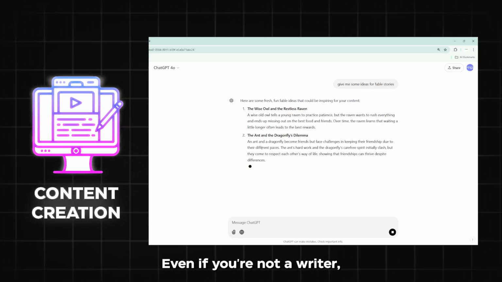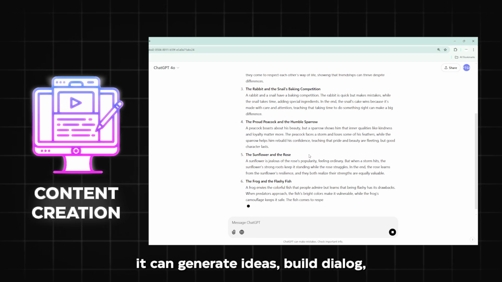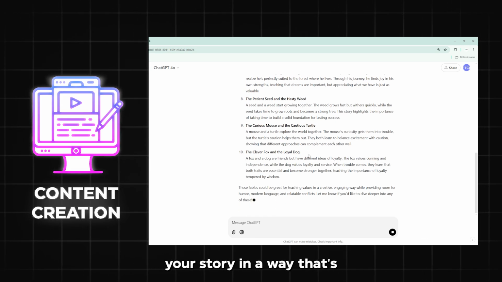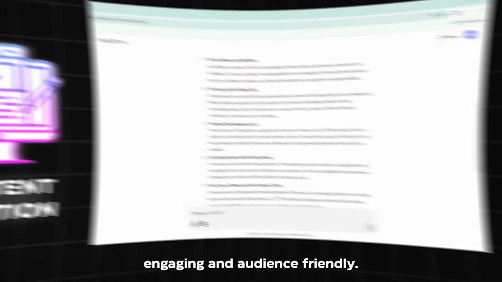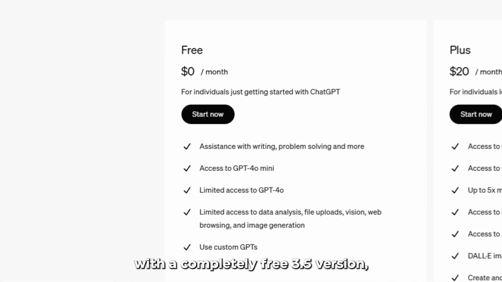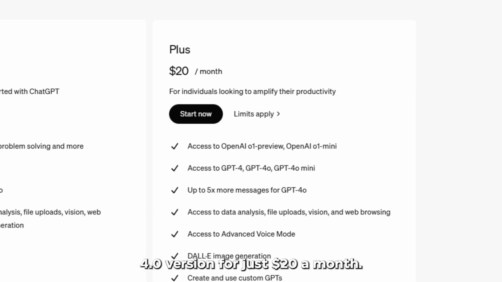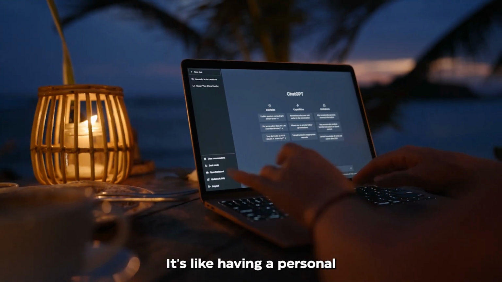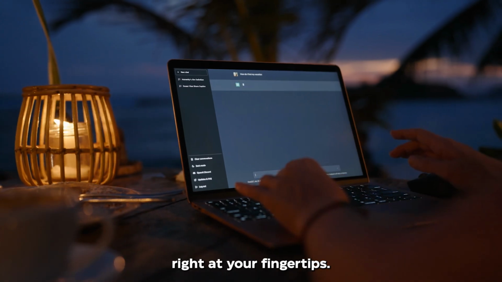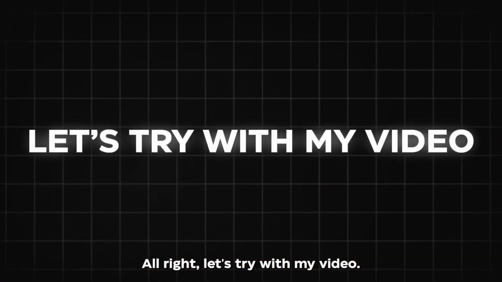Even if you're not a writer, it can generate ideas, build dialogue, and help structure your story in a way that's engaging and audience-friendly. This AI provides you with a completely free 3.5 version, but if you're ready to level up, go for the Pro 4.0 version for just $20 a month. It's like having a personal writing assistant right at your fingertips. Alright, let's try with my video.